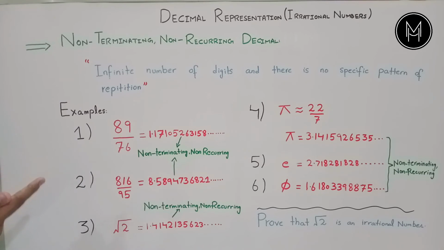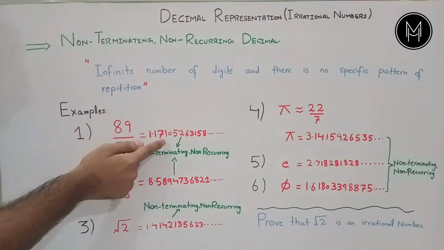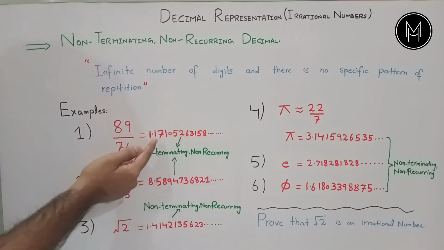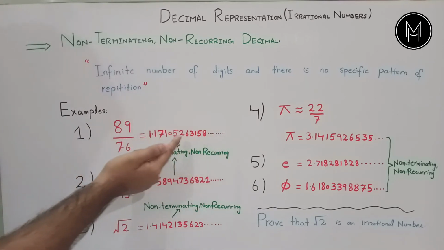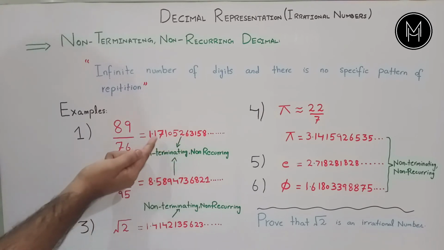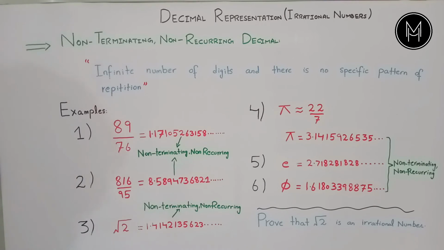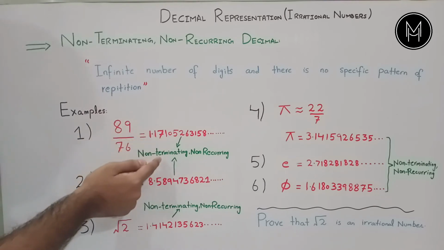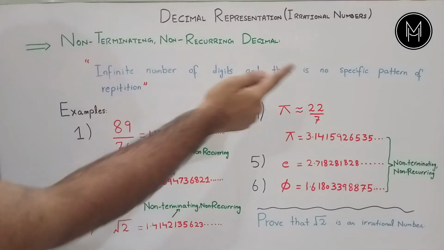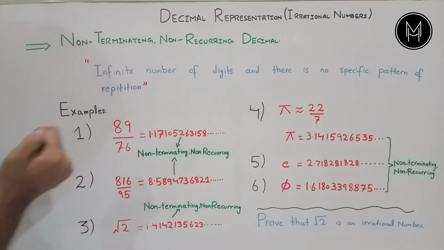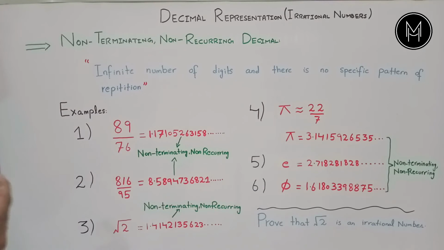Yes, it should be, but it is not. Why? Because this number has a decimal representation which has an infinite number of digits and also there is no repetition of digits, meaning there are random digits. So that's why this number represents the non-terminating, non-recurring decimal, with infinite digits and no specific pattern of repetition. Therefore, this number is an irrational number.